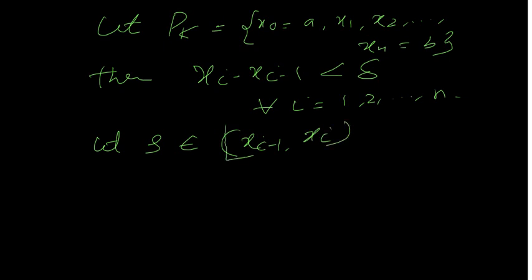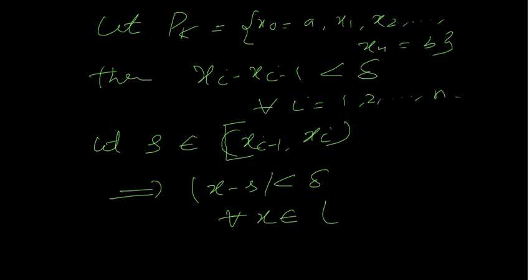So x must belong to some of the intervals, which implies that mod of x minus s is less than delta for all x belonging to this interval, because the length of each subinterval is less than delta. Okay, is that clear to you?